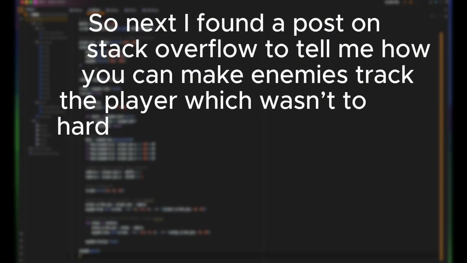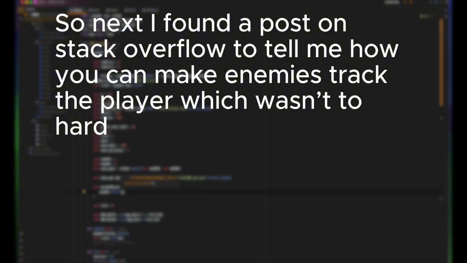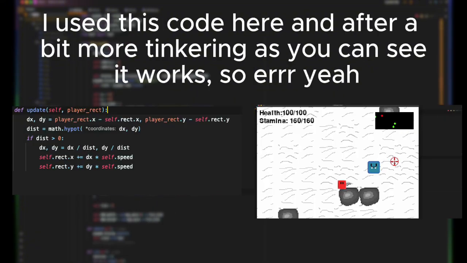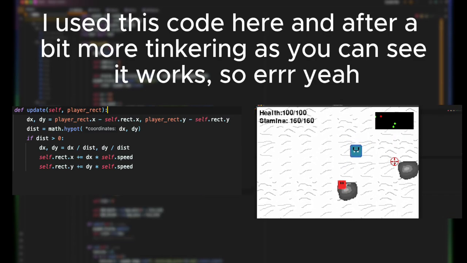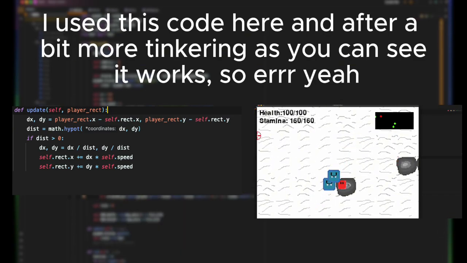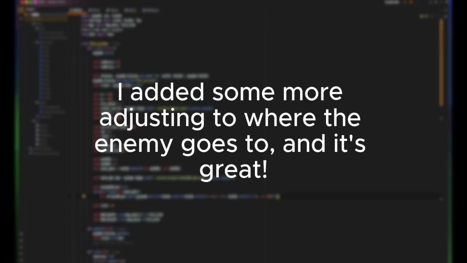So next I found a post on Stack Overflow to tell me how you can make enemies track the player, which wasn't so hard. I used this code here, and after a bit more tinkering, as you can see, it works. So yeah, I added some more adjusting to where the enemy goes to, and it's great.